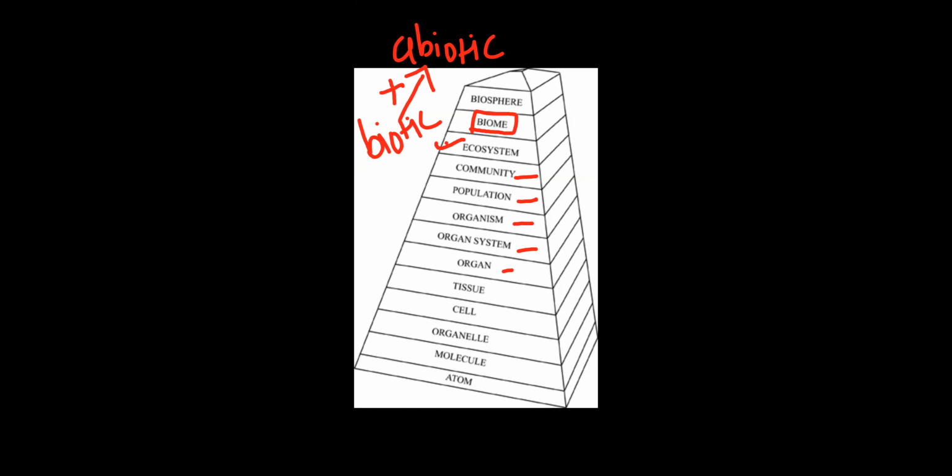And all these biomes present on Earth start interacting with each other. It will create the largest organization level, that is the biosphere, the entire Earth. Clear this thing? So remember, the smallest level of organization is the atom, and the highest level of organization is the biosphere.